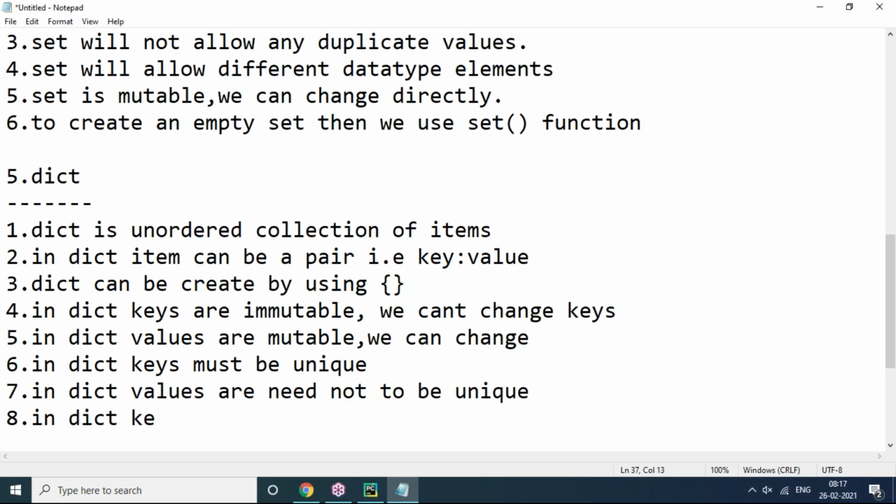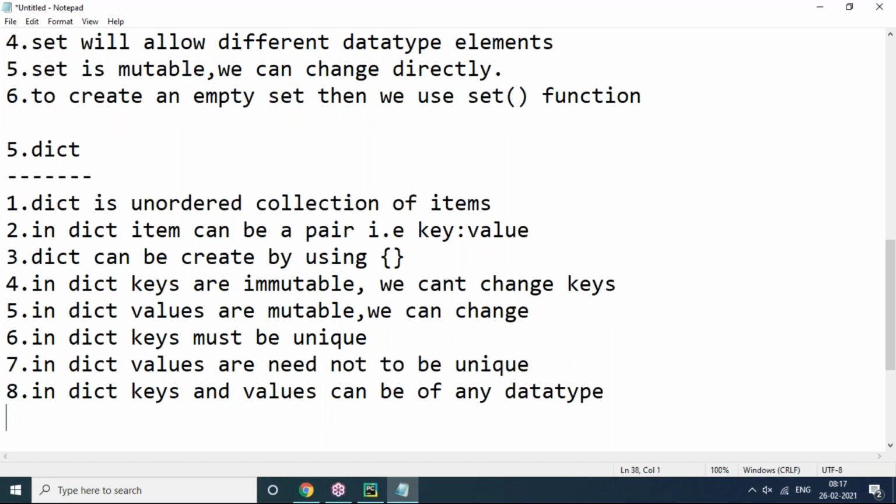But here in a dictionary, keys and values can be of any data type. There is no rule that all keys must be integer and all values must be string. No. Keys can be integer, float, string. Values can also be any data type. Even there is no combination restriction. A key might be string and value float, or key float and value integer. Like that you can implement different ways. So these are the dictionary rules and regulations.